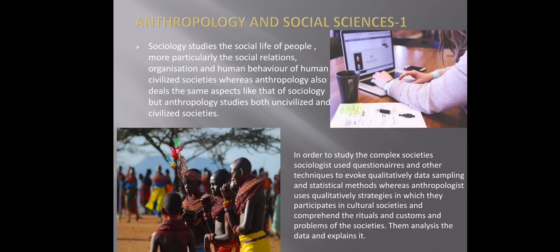Then anthropology and social sciences. There are a number of subjects in social sciences like economics, sociology, political science, and many more. But how is sociology different from anthropology? They both are similar types of subjects, but different in their ways of research. Sociology studies the social life of people, more particularly the social relationships, organizations and behavior of human societies.